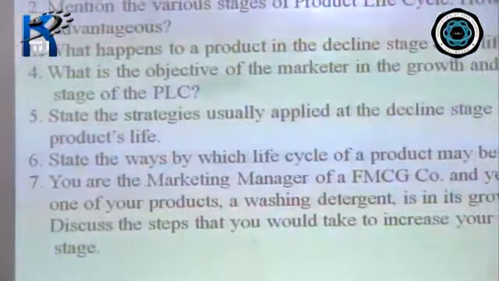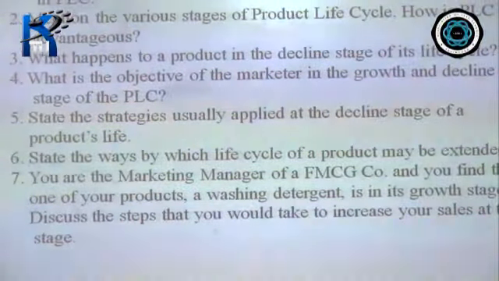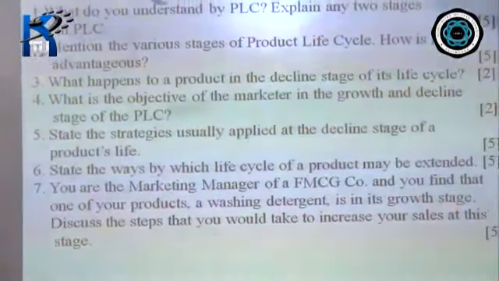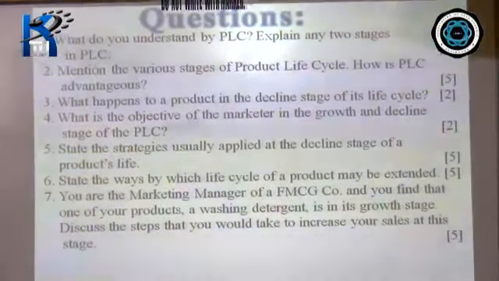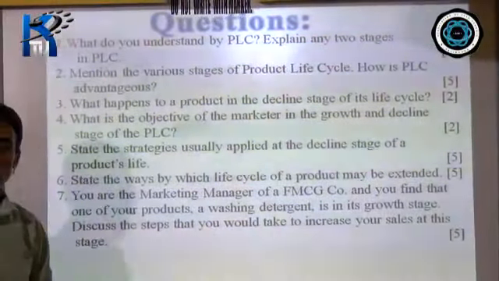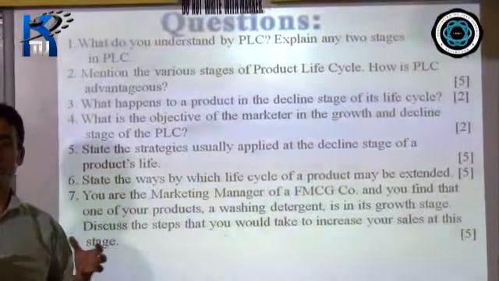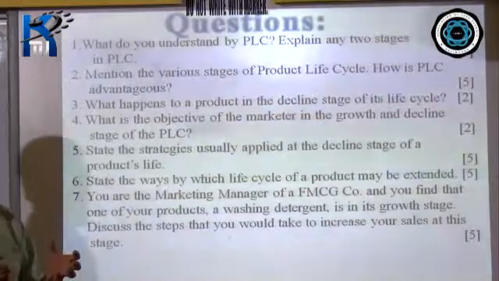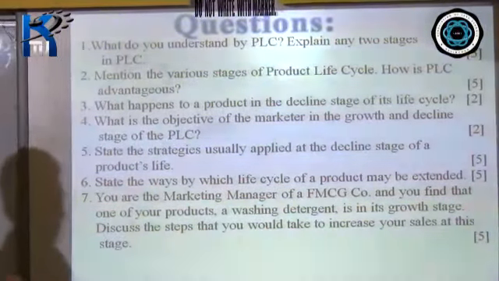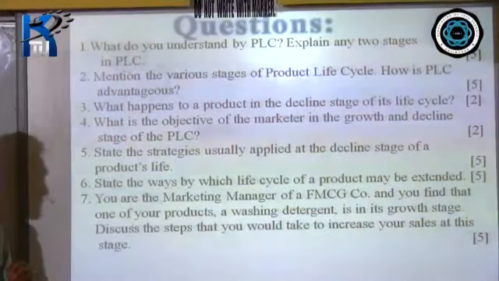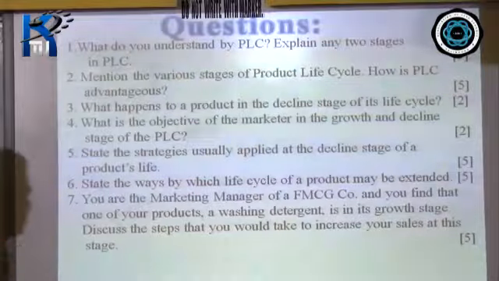State the strategy usually applied at the decline stage of a product life cycle. We have already seen that. State the ways by which the life cycle of a product may be extended. What are the different ways? Improving the product, bringing new uses of the product, making the product available in a smaller pouch. More persuasive advertising can be used, and so on.